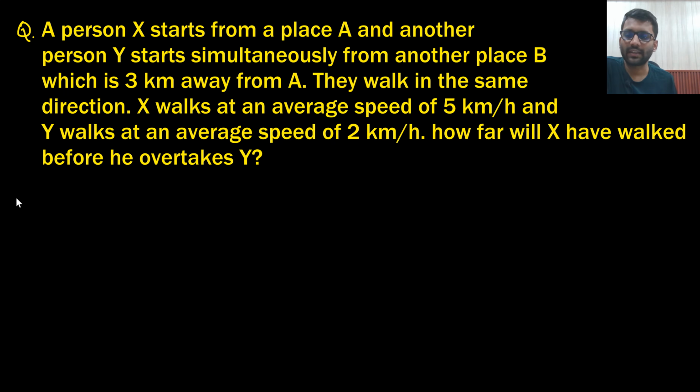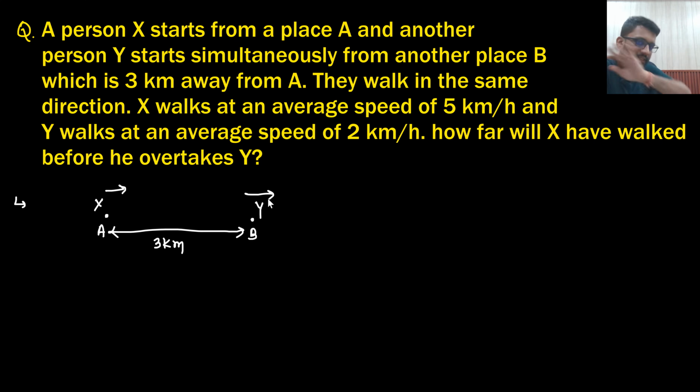So a person X starts from a place A, and another guy Y starts from another place, that is B, which is 3 kilometer away from A. They walk in the same direction. X walks with a certain speed, Y walks with a certain average speed. How far will X have walked when he overtakes Y?